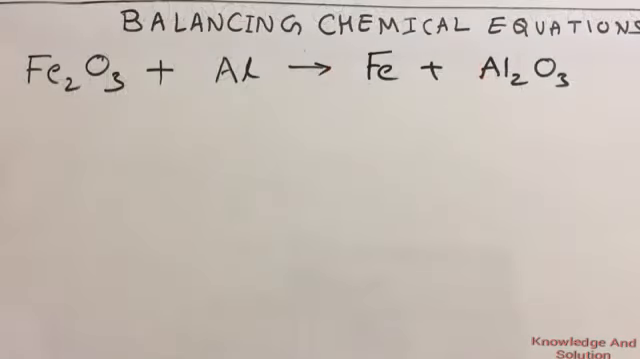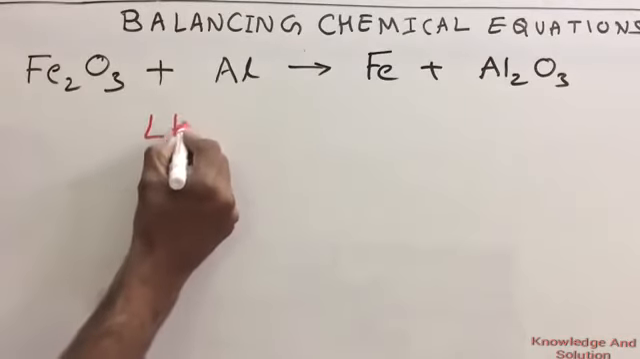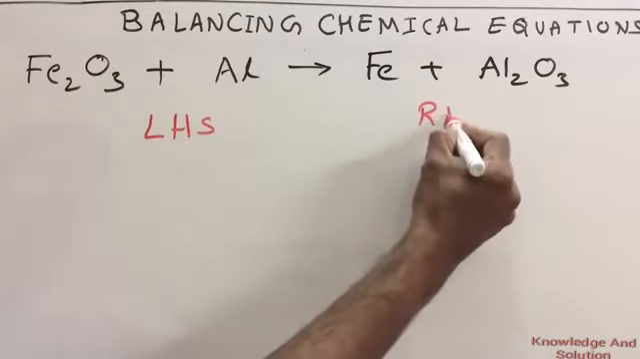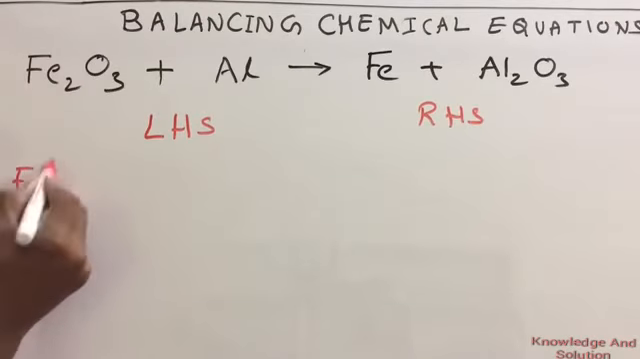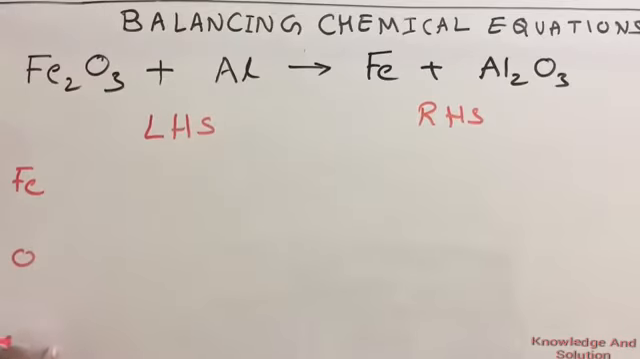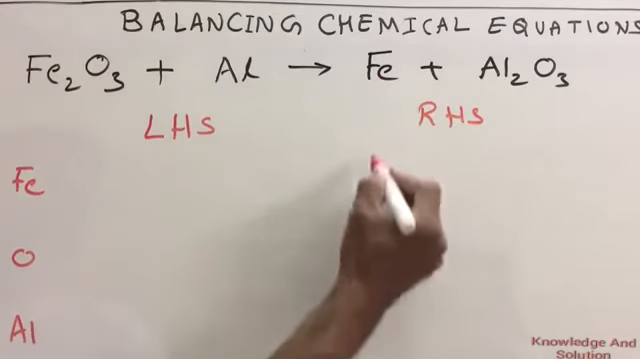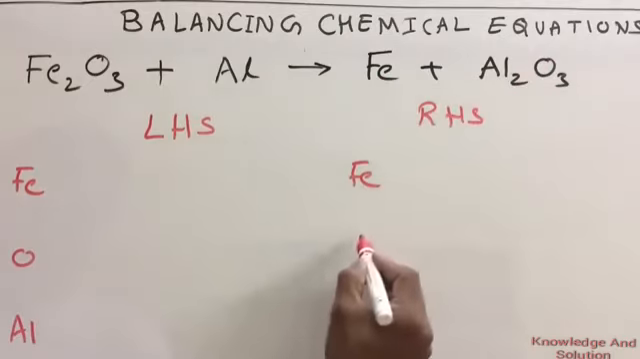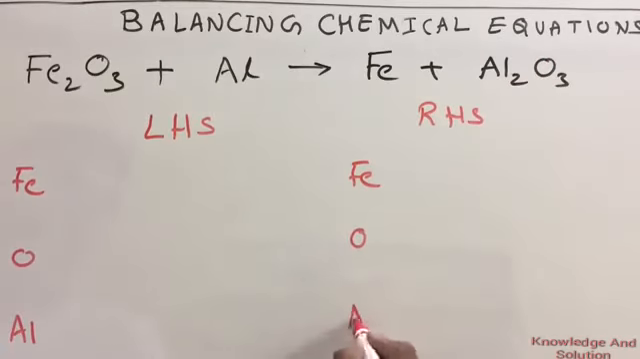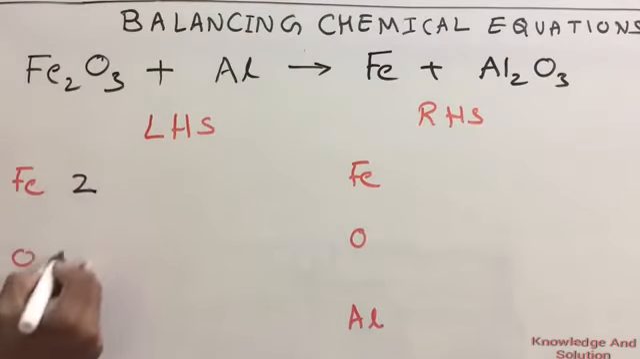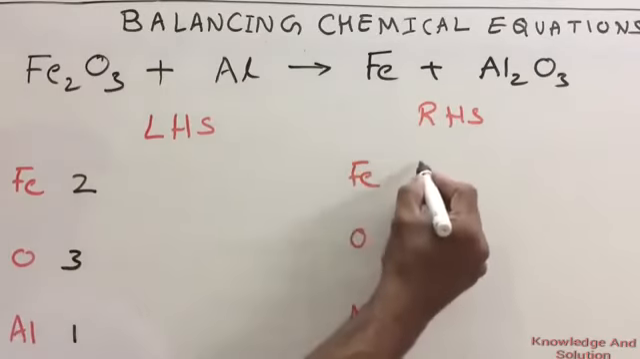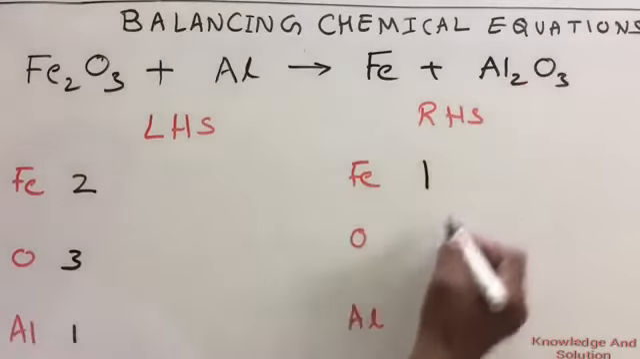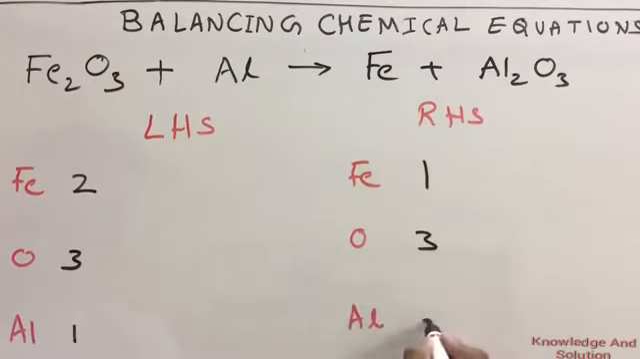One more equation. Write the equation first and then write LHS, RHS. On LHS the atoms: you have iron, oxygen and aluminium. Similarly on RHS you have iron, oxygen, aluminium. Now check the number of atoms of each. For iron you have 2 on LHS, for oxygen you can see 3, aluminium 1. On RHS iron you have 1, oxygen you have O3 means 3 here, aluminium Al2, 2.